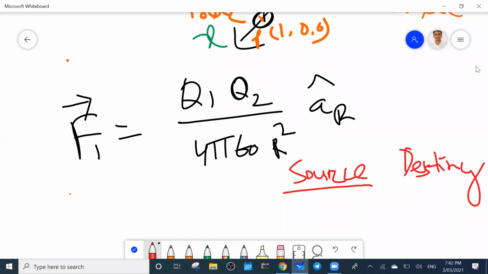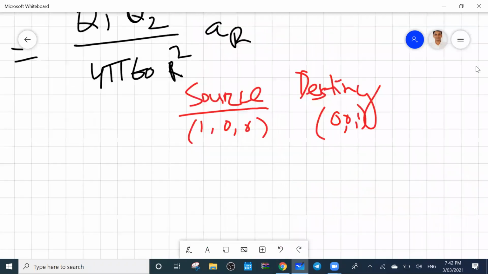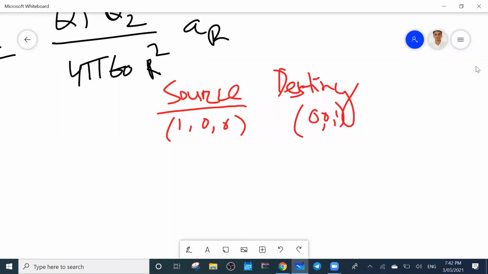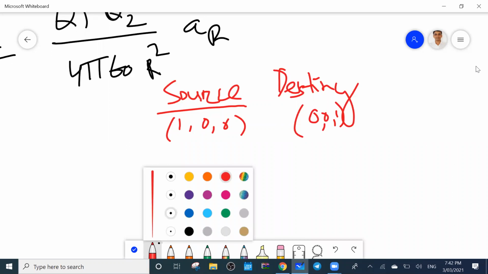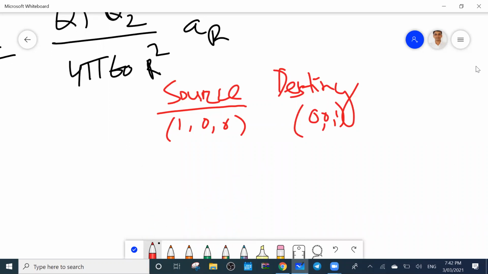Now you write all the 4 points. First one is suppose 1, 0, 0, the source. So destination will be 0, 0, 1. Similarly, in other cases, -1, 0, 0. So this is 1 point, this is 1 point. You can find out the unit vector and direction of the vector. Then 0, 0, 1. Same destination.